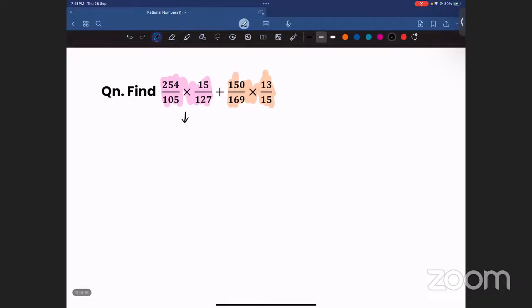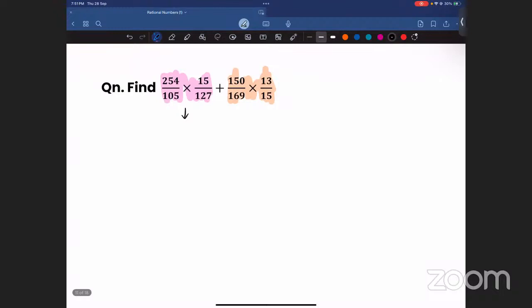When you look at this part, you can see 254 by 105. I'll write it again. 254 by 105 multiplied with 15 by 127. Look at this 254 and 127. Are they multiples? When I take 127 and multiply with 2, will I be getting 254 itself? Yes.